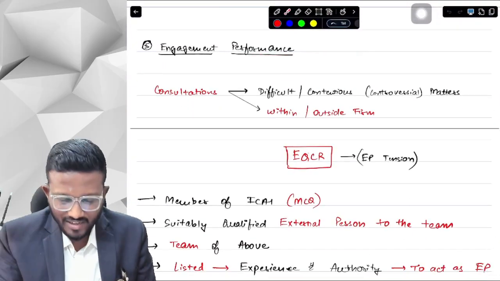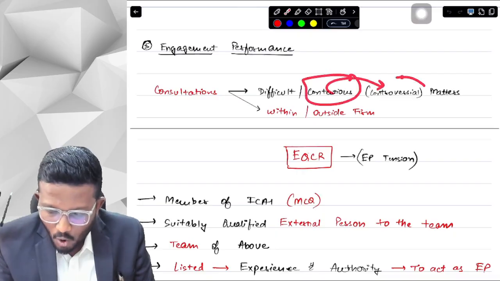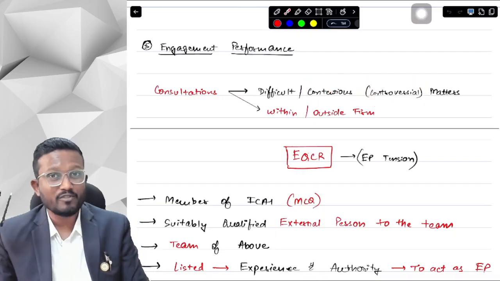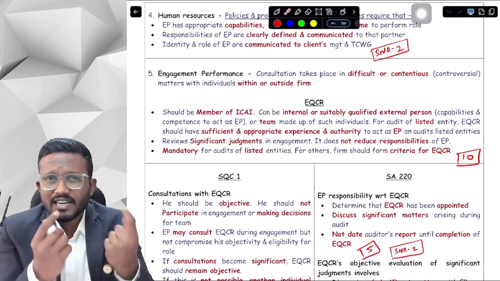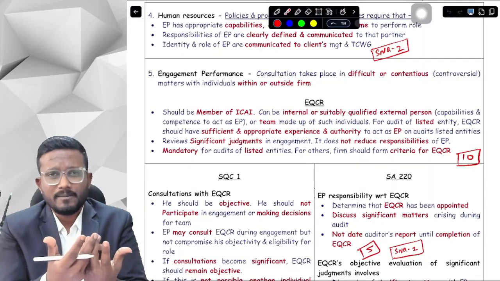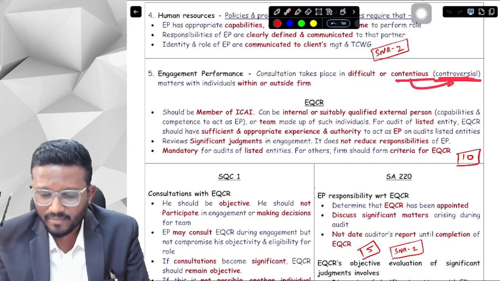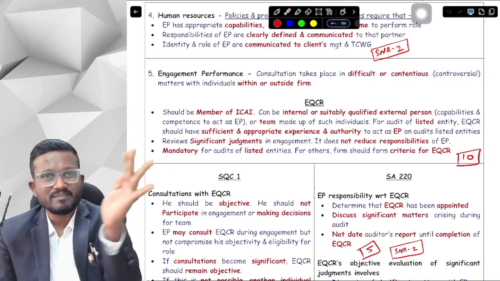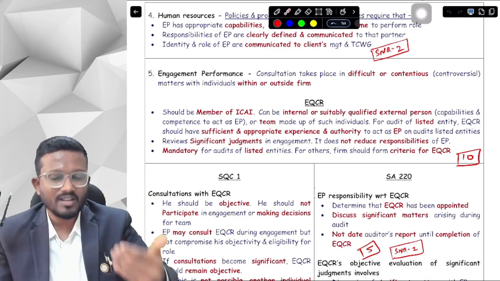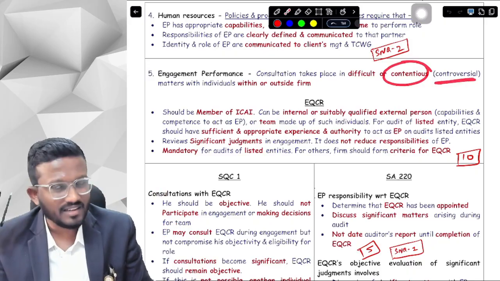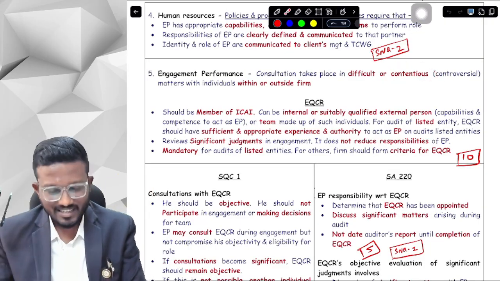It says that in case of any difficult or contentious matters. What does contentious mean, sir? Contentious means any controversial matter where any of the parties is not agreeing. So any of the jargon terms, any of the difficult terms which we do not use in common English language, we have written the meaning of that particular word in brackets in our concept book, so that when you're revising SQC1 and SA220, you don't have to check what contentious means. We have written the similar word in the bracket only. Okay, yes sir, but in exams you have to write this keyword. Okay, yes sir.